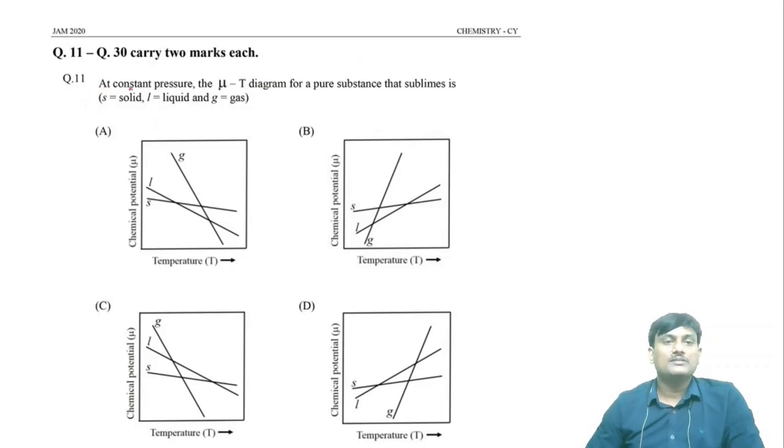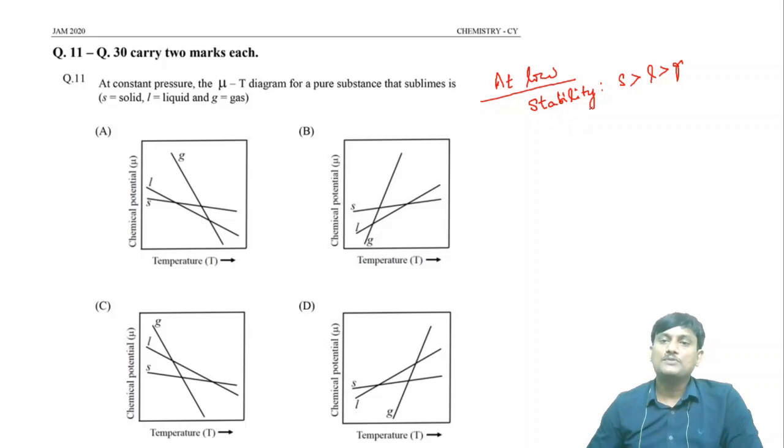Question number 11: at constant pressure, the mu-T diagram for a pure substance that sublimes is. Okay, we know that at low temperature, which one is more stable? At low temperature, the stability order will be like this: solid is more stable than liquid, liquid is more stable than gas.